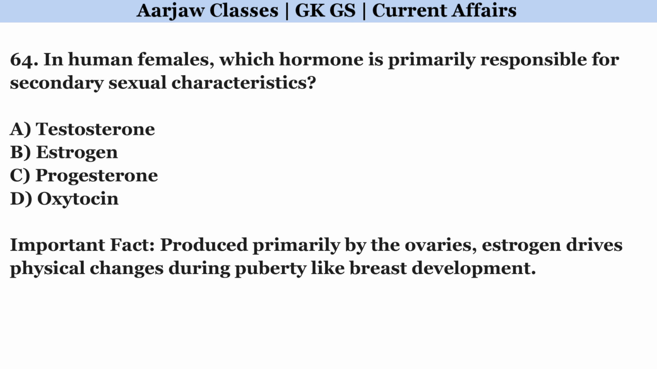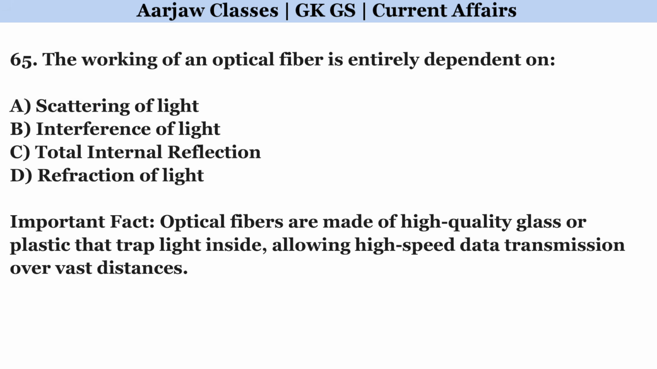In human females, which hormone is primarily responsible for secondary sexual characteristics? Correct option is B. Estrogen. The working of an optical fiber is entirely dependent on. Correct option is C. Total internal reflection.